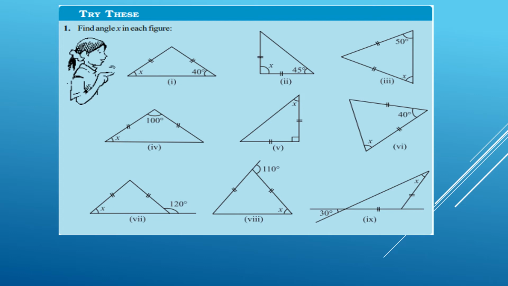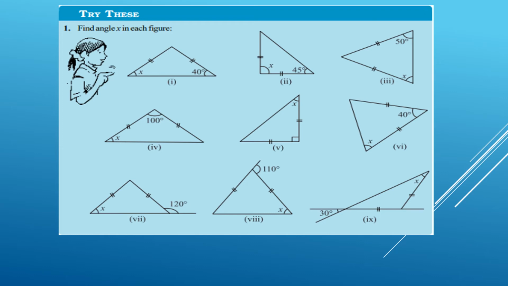In the second triangle, that is also an isosceles triangle since two of its sides are equal in measure. Therefore, you know that the base angles are equal in measure. Therefore, angle 45 and the other base angle is also 45 degree. Therefore, 45 plus 45 is equal to 90. Since the angle sum is equal to 180, the third angle is equal to 180 minus (45 plus 45). That is equal to 180 minus 90. That is equal to 90 degree.